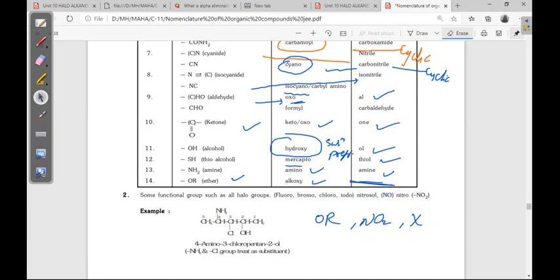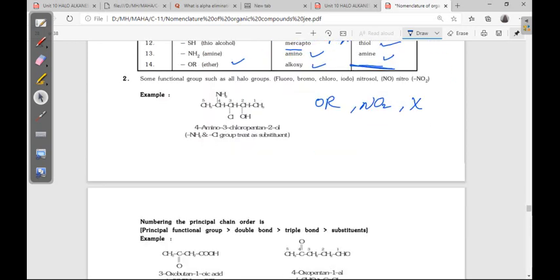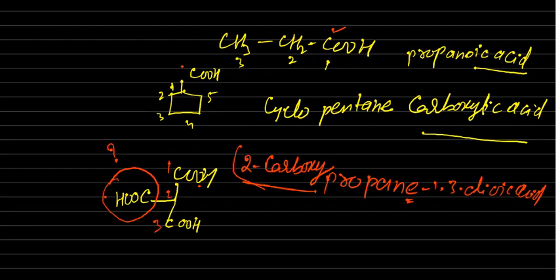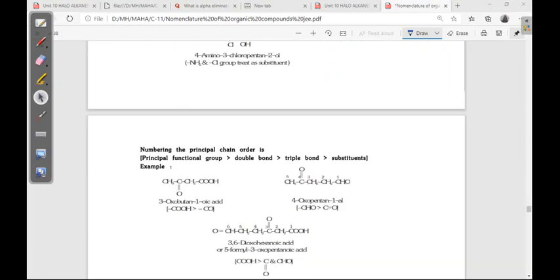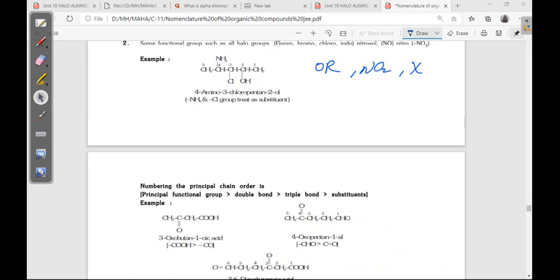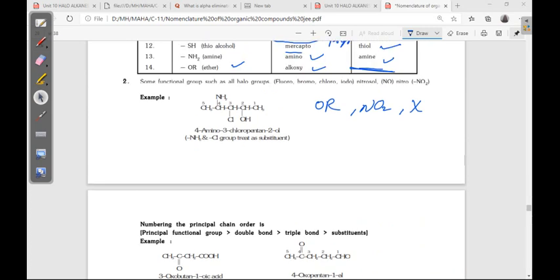Right, now how to use this? See the first compound, some functional groups such as all halo groups, fluoro, bromo, iodo, this halogen as halo, nitroso, NO, NO2, these are not having suffix name, okay.